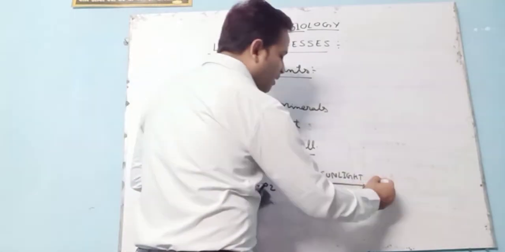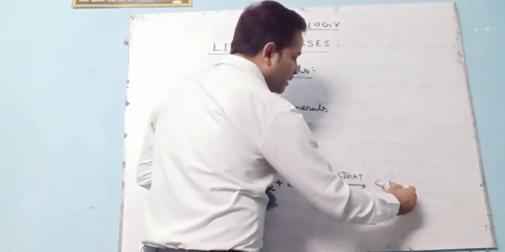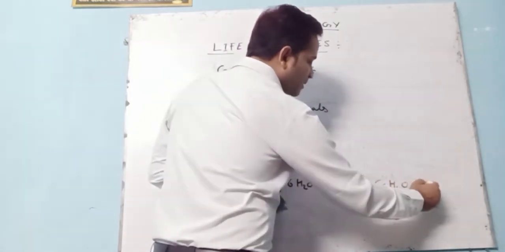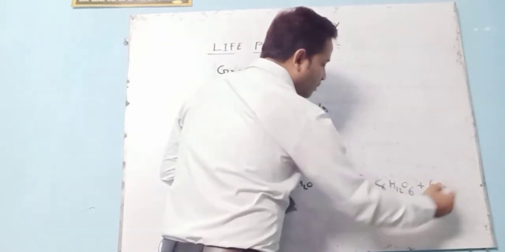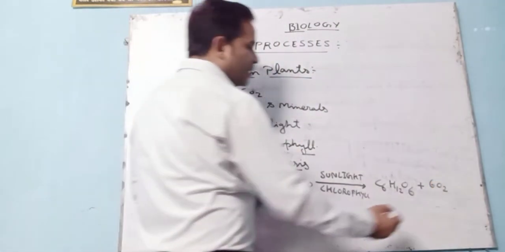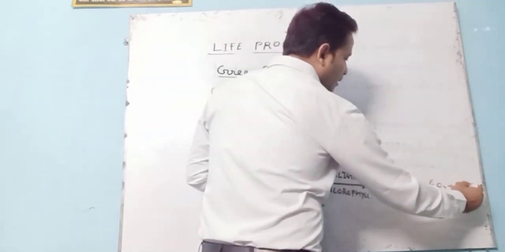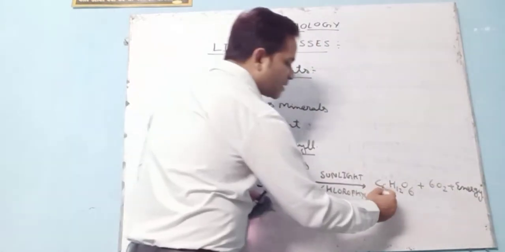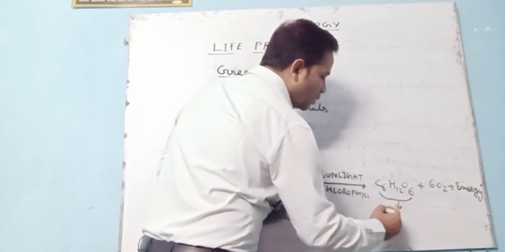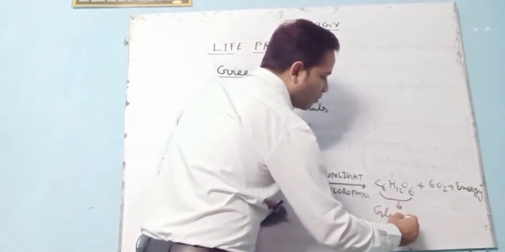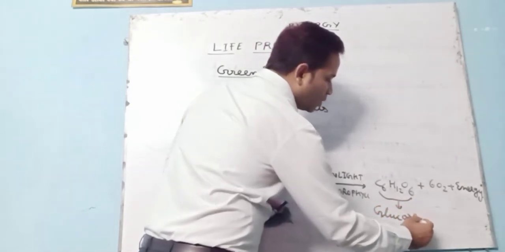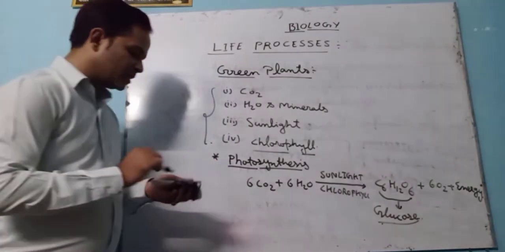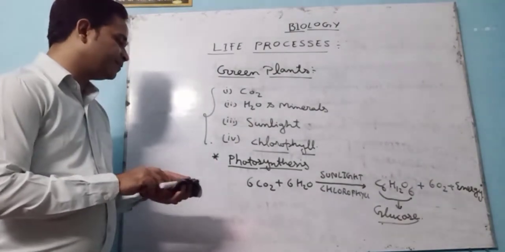So what is the product? C6H12O6 plus 6O2 plus energy also. So here C6H12O6, this one is what? Glucose. This is the formula of glucose. So see what I am saying here.